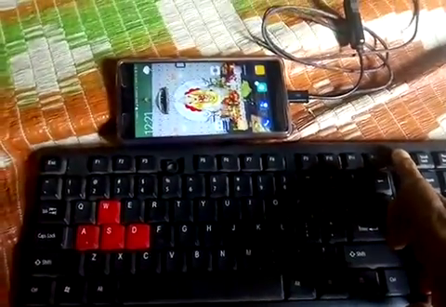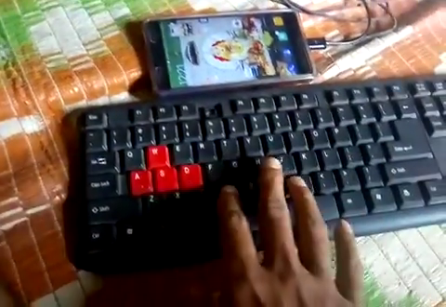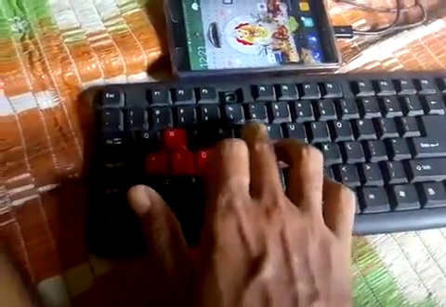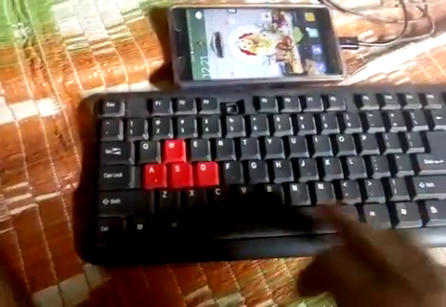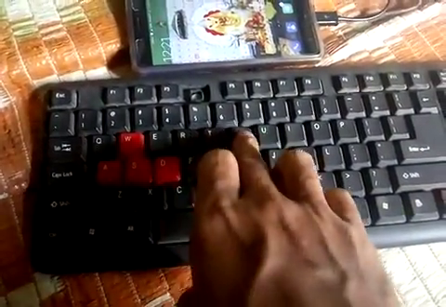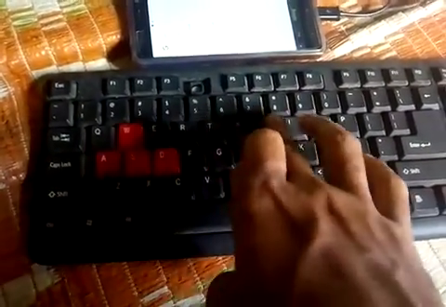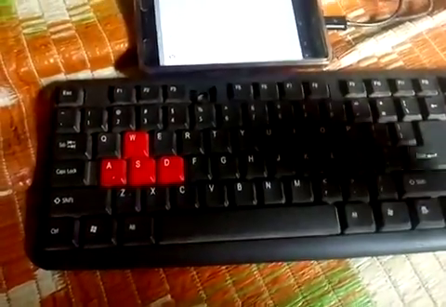Click this button, you see screenshot now. Screenshot, and you can write a search in Google. YouTube. YouTube, enter.